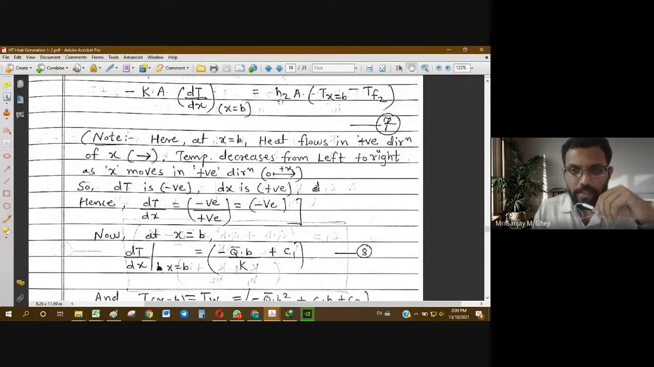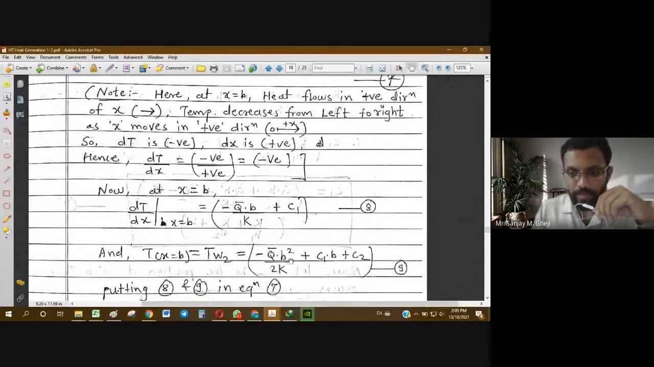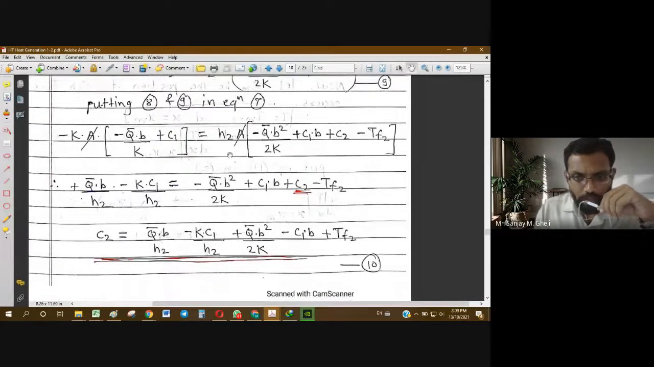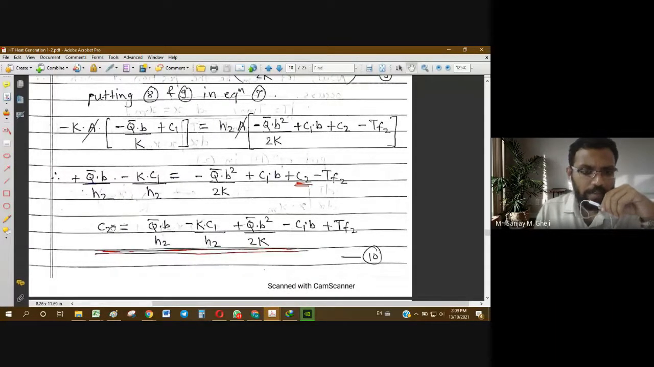And for the right hand side, h2 into t at x equal to b, which is tf2, will be replaced by this entire bracket, which contains three terms. Okay. So area being common gets cancelled out. So we have to do some steps of algebra, and from this we get constant C2 containing so many terms. Okay, it is containing about 5 terms. Okay, so C2 is equal to q bar b upon h2 minus k into c1 by h2 plus q bar b square by 2k minus c1b plus tf2. Let us call it equation number 10.